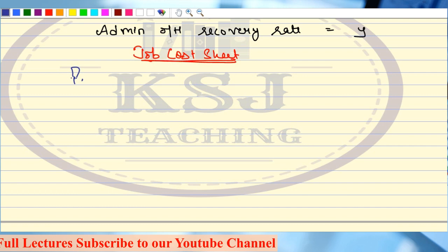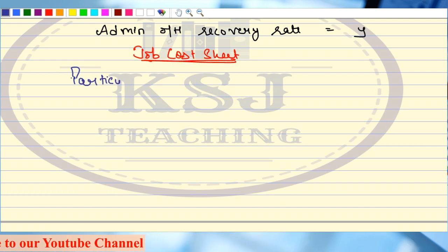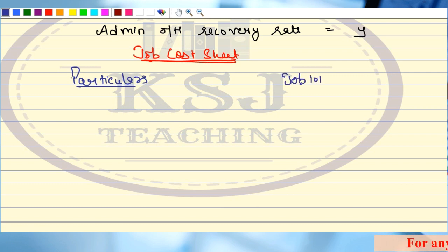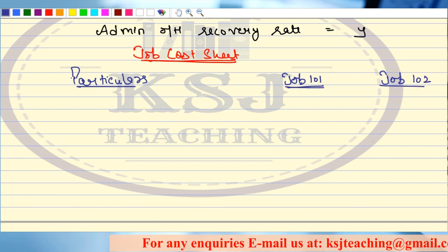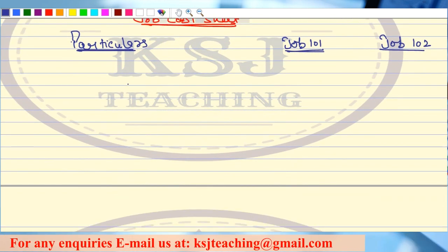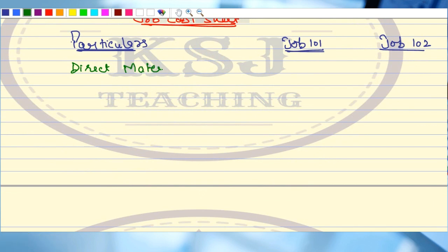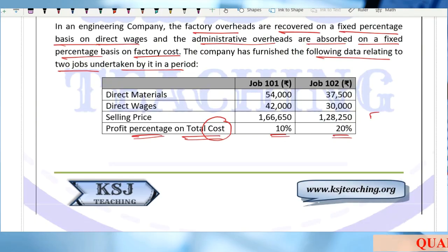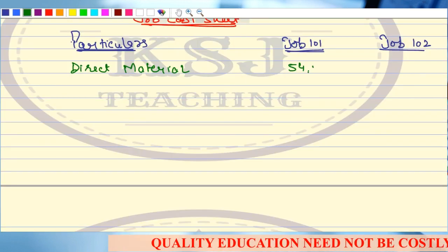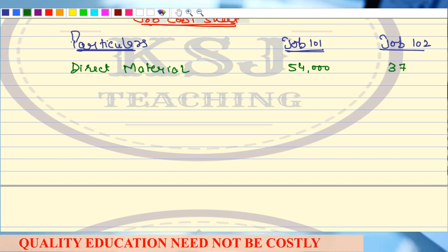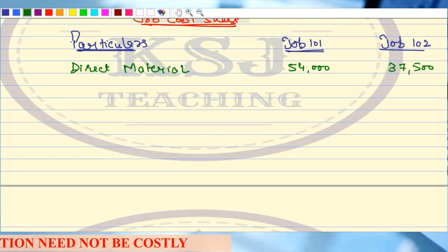So I will have particulars, job 101 and job 102. Right, sir? Any doubts? Let's start. So first is direct material. Is it given to us? Yes, sir. Direct material is given to us as 54,000 and 37,500. No issues. Any issues in that? Absolutely no issues.